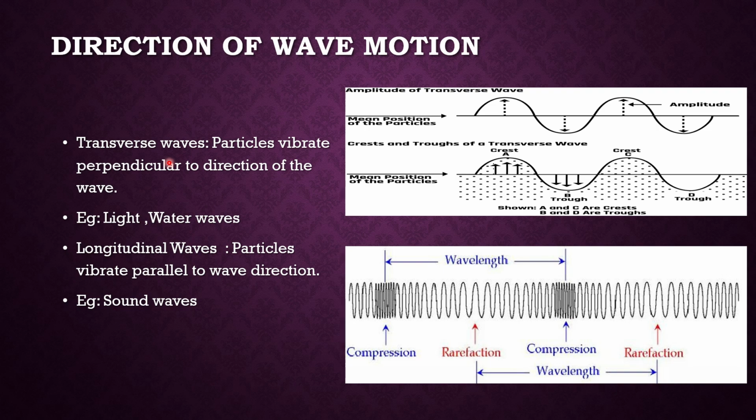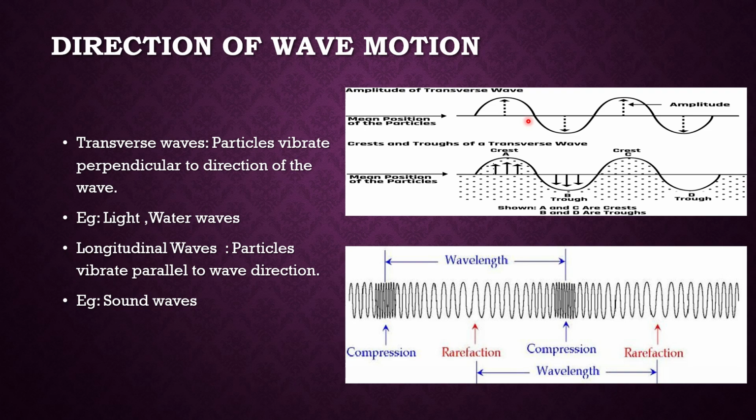In the case of a transverse wave, the particles vibrate perpendicular to the direction of propagation of the wave. Just look at this picture. Here you can see the wave. This is the mean position of the particle. Mean position means the particle is at rest. It is not vibrating, it is at rest.